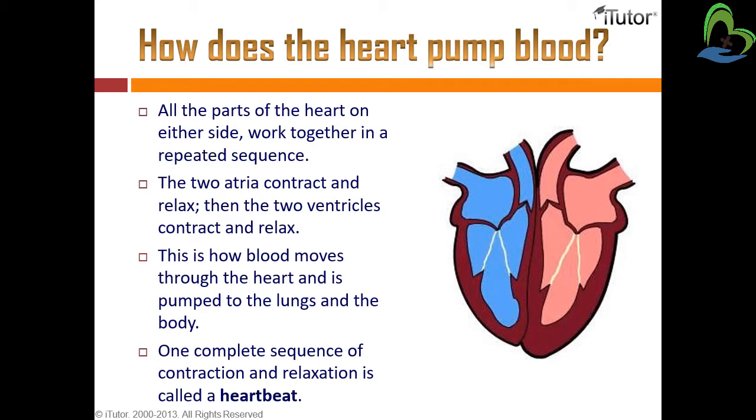This is how blood moves through the heart and is pumped to the lungs and the body. So in this manner the blood moves inside the heart and it is then pumped throughout the body and lungs. One complete sequence of contraction and relaxation is called a heartbeat. After completing one contraction and one relaxation, the whole sequence is called a heartbeat.